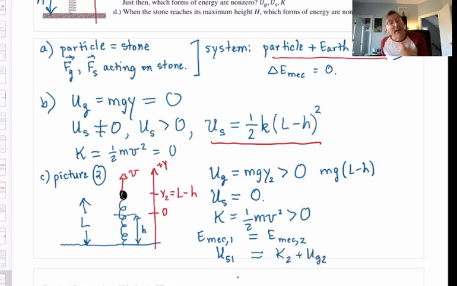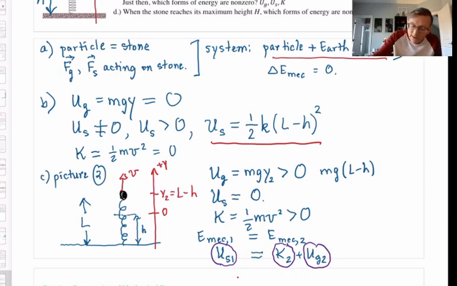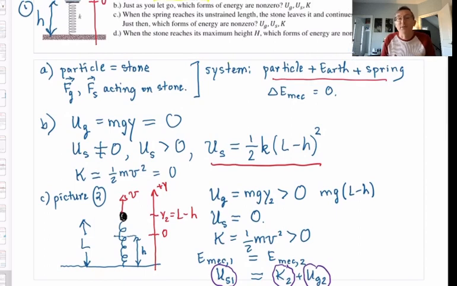So what we have done, in essence, in terms of energy transfers, is we have converted what was elastic potential energy into a combination of kinetic energy and gravitational potential energy. Okay? All right, now there's just one more part. There's no complicated calculations in this problem. Part D up here. Let me get down here so you can see all of it.